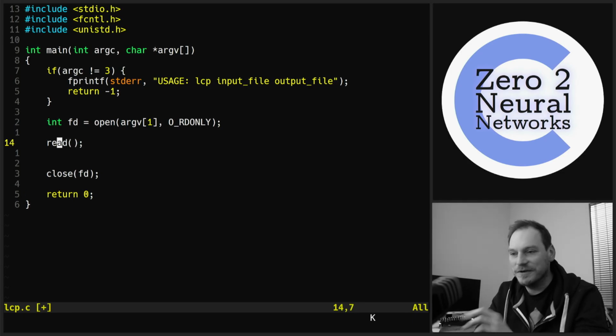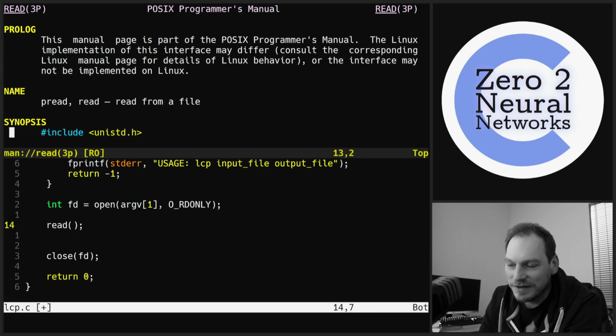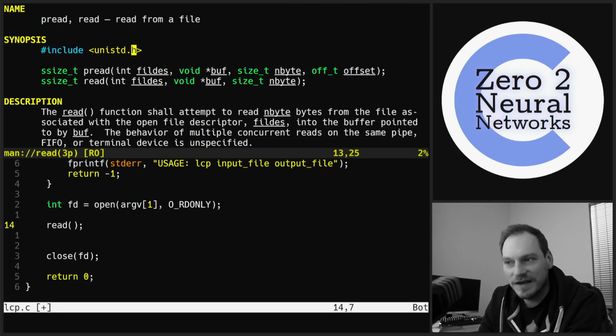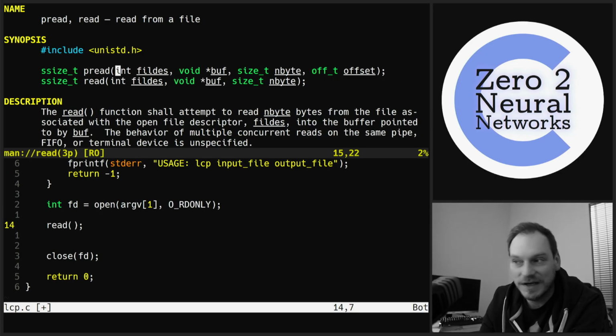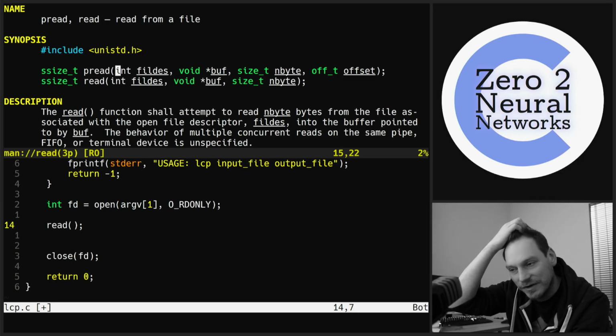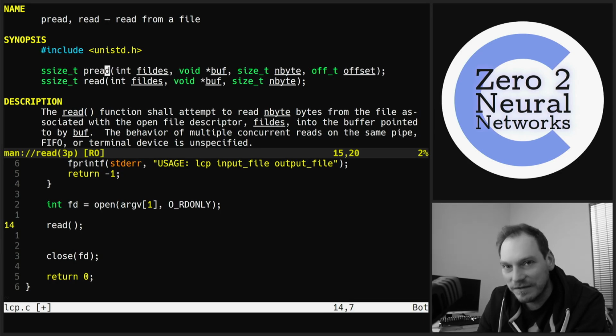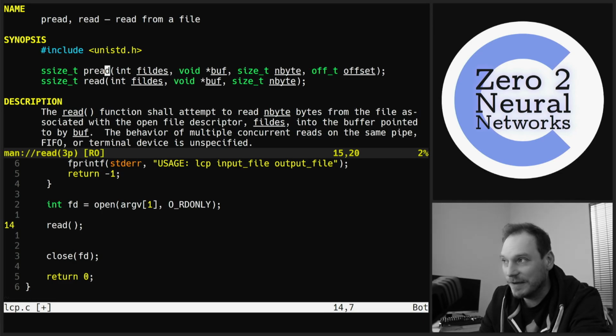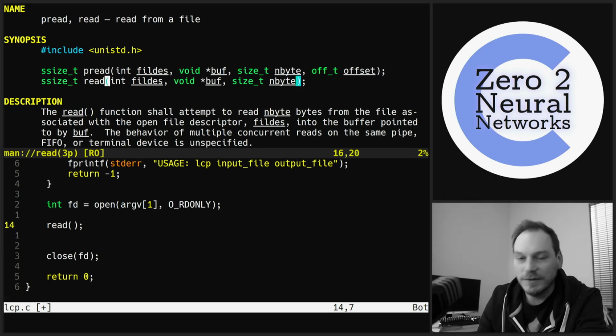So what's this read function all about? As I've just said, it's included in the Unix standard, unistd.h, which includes Unix specific commands like read, write, pread. There's quite a few of them. Some of them are quite unusual. On Windows, we obviously have a different read and write paradigm. I'm just covering the Linux one here for the time being. It certainly won't affect our neural network implementations. Although we will need to be able to save our trained models to files and that kind of thing, we can build a cross-platform implementation by then. We'll just do the Linux one for now.